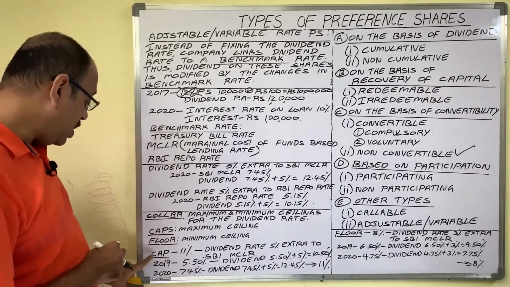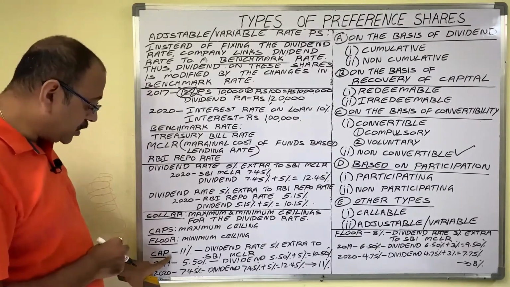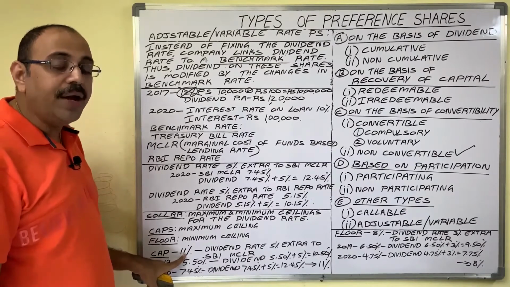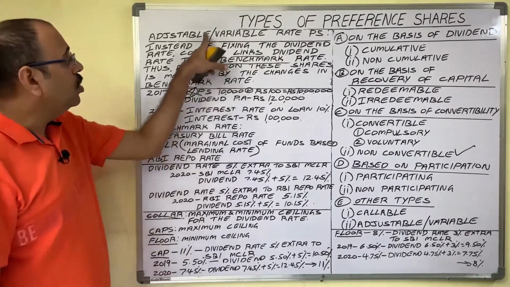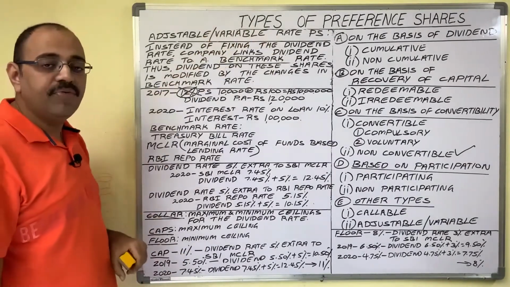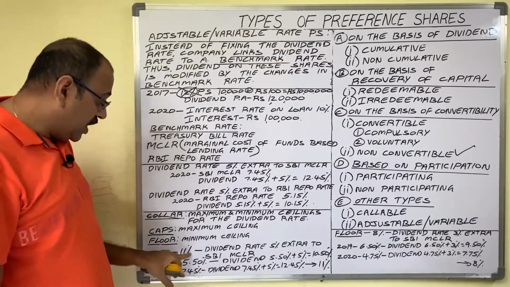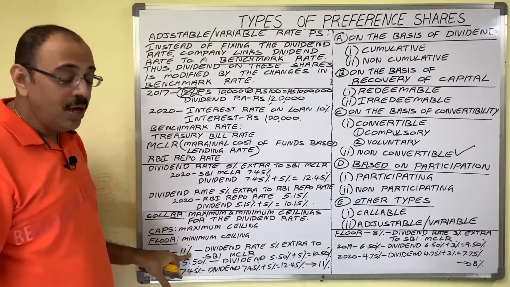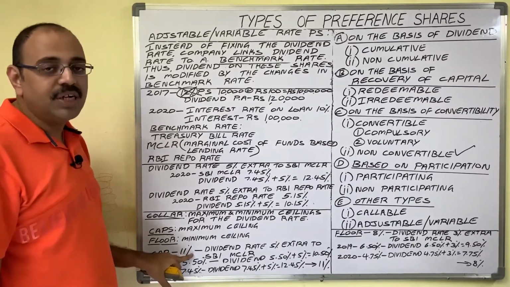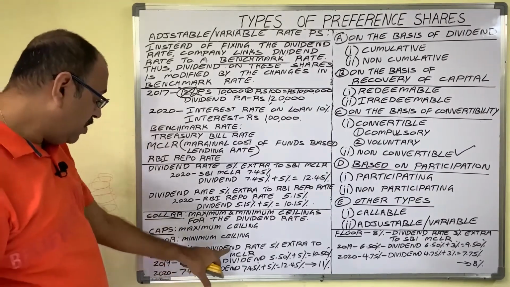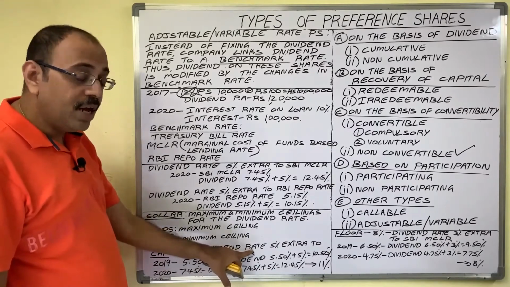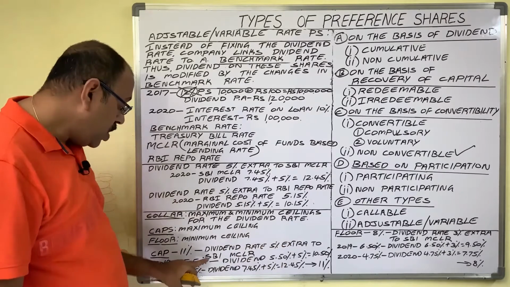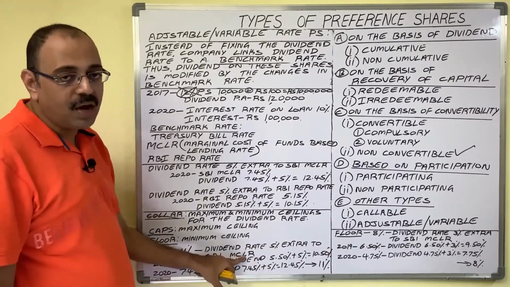For example, the company fixed cap percentage as 11%. Means at any cost, to adjustable rate preference shareholders, the dividend which is declared by the company should not be more than 11%. Say the dividend rate the company declared is 5% extra to SBI MCLR.